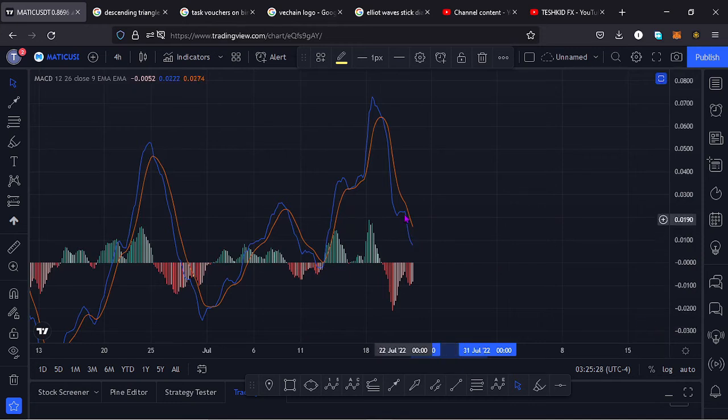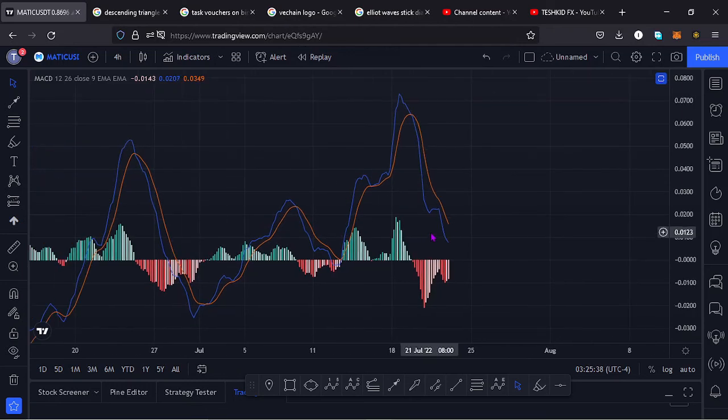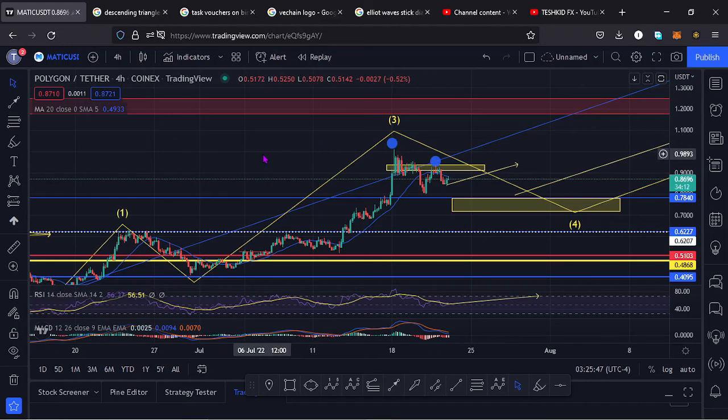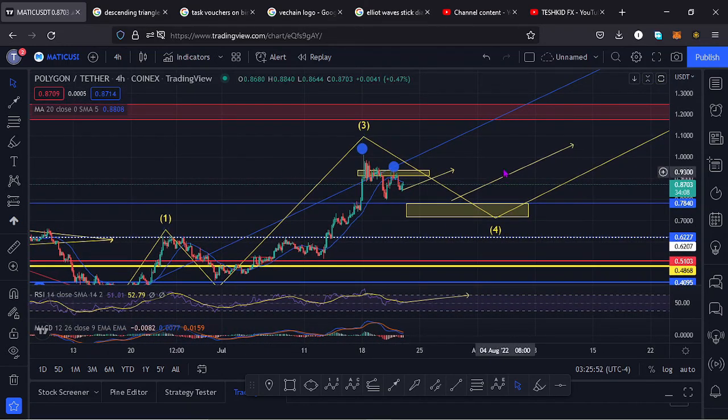On the MACD, we have printed a bearish cross, and that would mean the retracement is not yet complete, and we are going to unlock even lower prices and maximize our yellow target, and then continue pushing to the upper side. So that is the price prediction update on Polygon Matic, and I'll keep you updated on any movement that plays out.